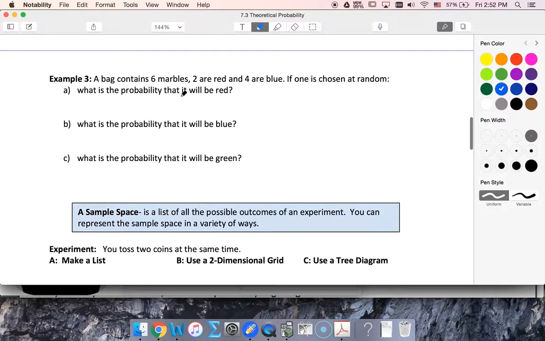All right, I've got 6 marbles total, picking 1. Probability of red, 2 out of 6. Probability of blue, 4 out of 6. Probability of green, well, there are no green, so that's a 0% chance. Probability is always between 0 and 1.